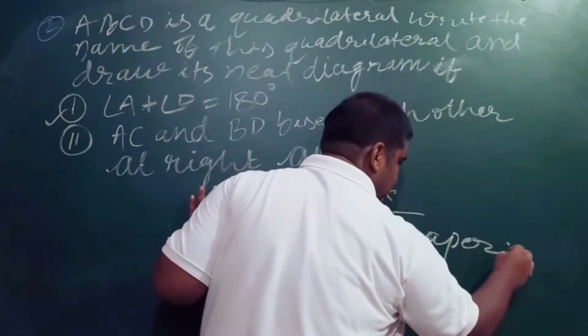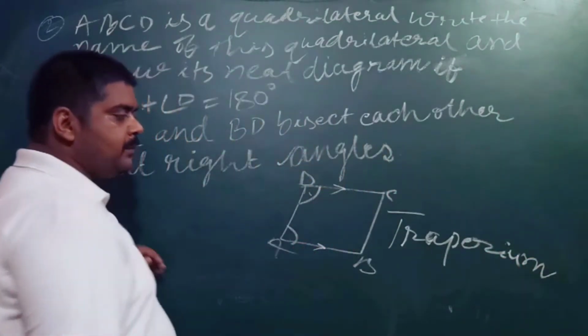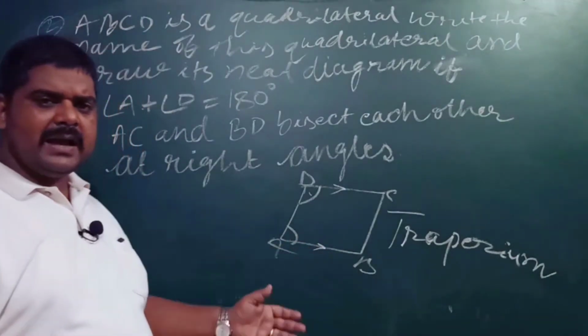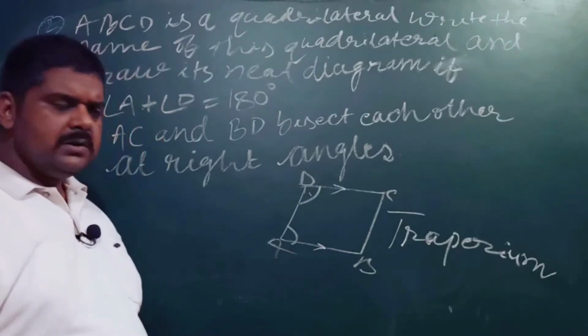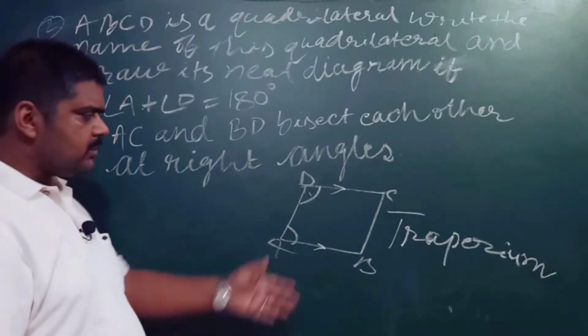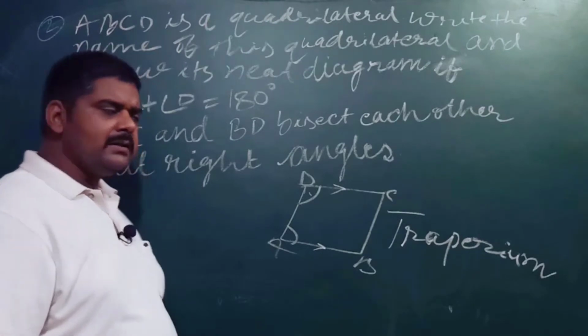By the definition of a trapezium, you know very well that it is a figure whose one pair of opposite sides is parallel. Some students can also write parallelogram as another option, because it also follows the condition of a parallelogram. So trapezium or parallelogram, any one of them you can use.